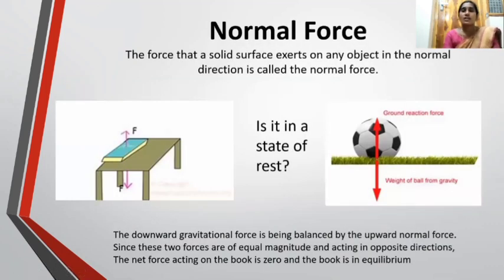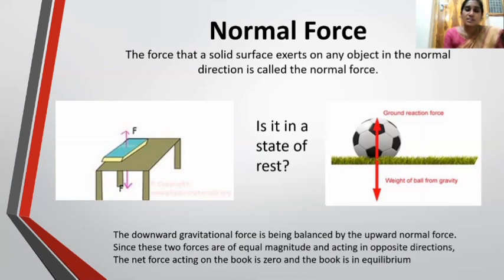Now, the third one is normal force. The force that a solid surface exerts on any object in the normal direction is called the normal force. Here we observe the picture. A book is on the table. The weight of the object always acts in the downward direction. That is the gravitational force.